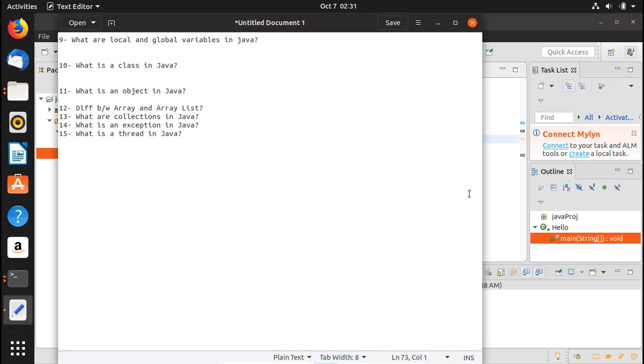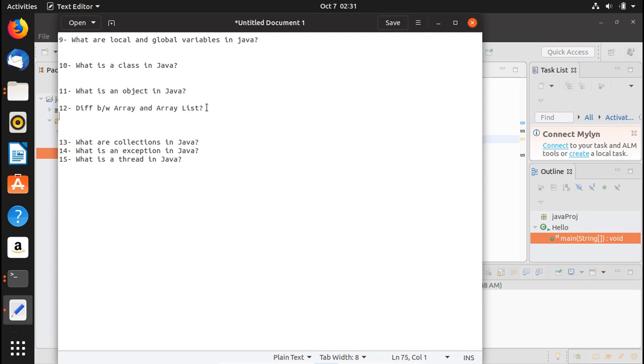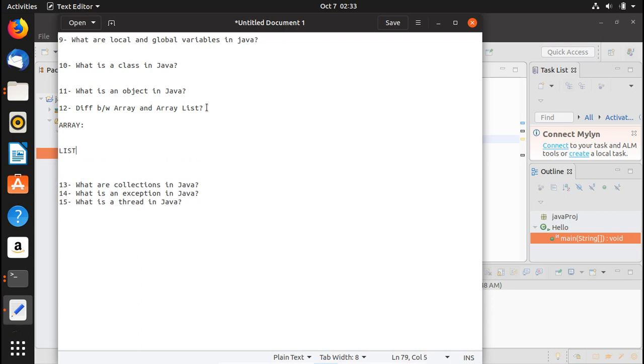All right, so now let's move on to the next question, which is essentially the differences between array and array list. All right, let's go ahead and discuss it. So let me just write here array first, and array list. If we talk about array, its size should be given at the time of array declaration.